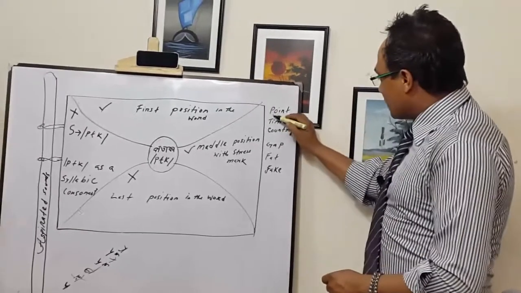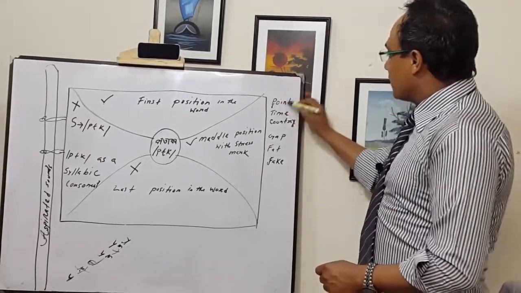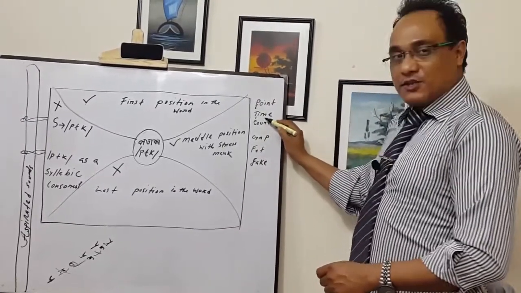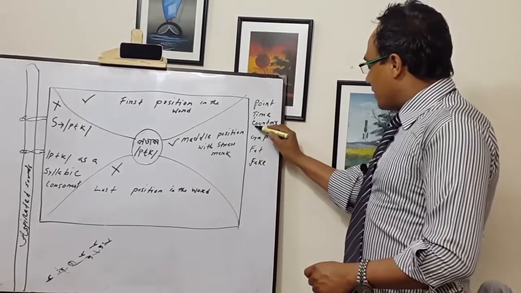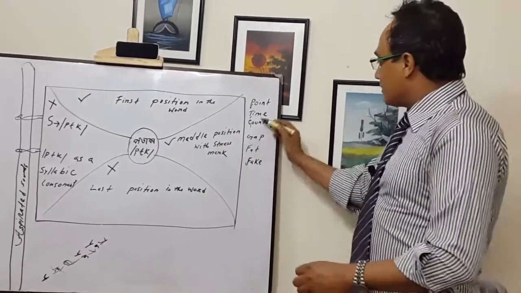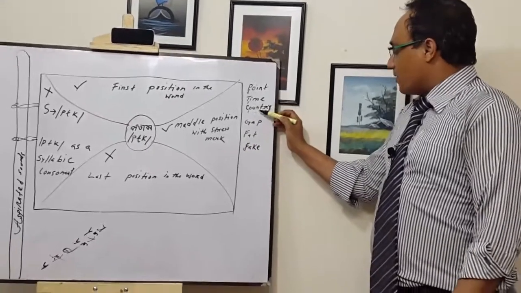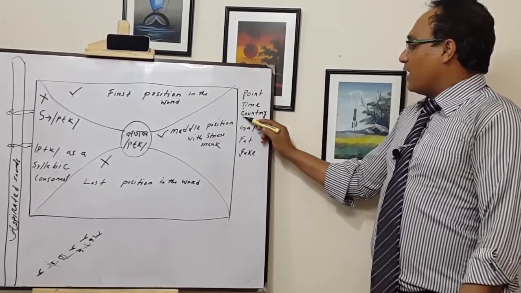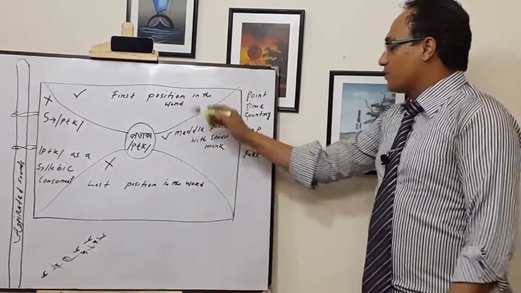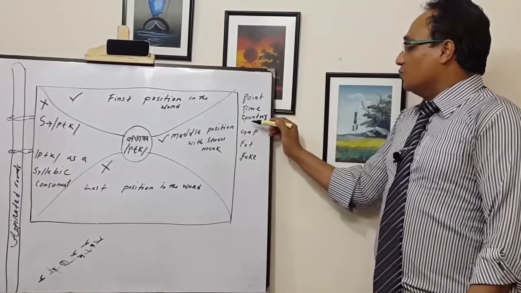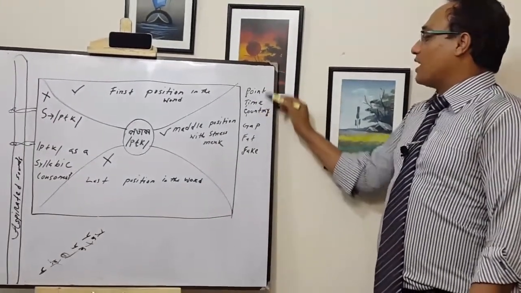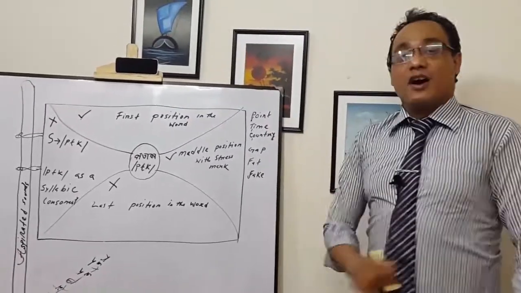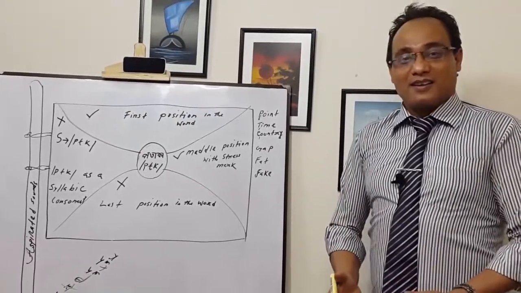Let's take an example. First position again: po, that is point; and here we are getting ta in the first position; and here we are getting ka in the first position. Follow here, learners. We are getting pa sound in the first, ta sound in the first, and ka sound in the first. That is the first position in the word, so we have to go through aspiration. Point, time, country.